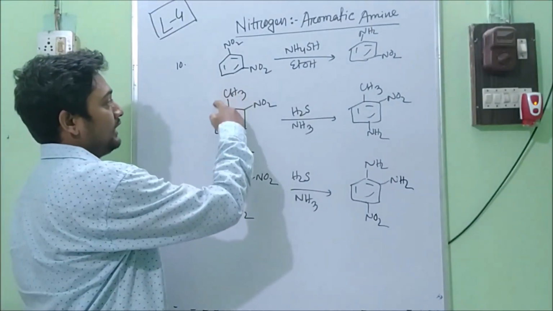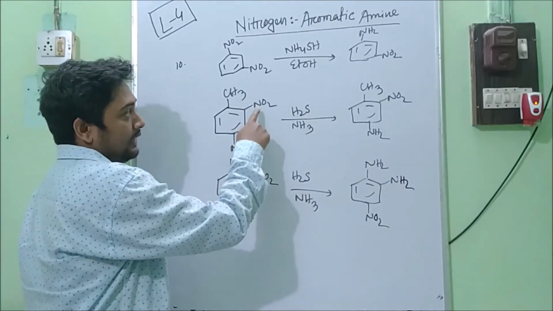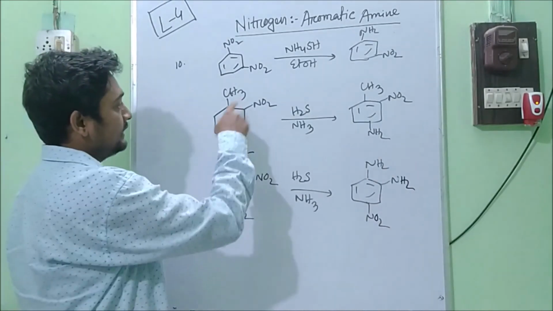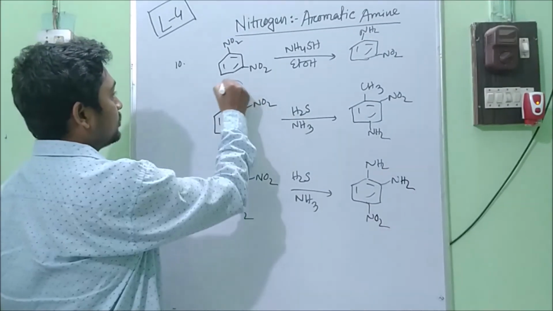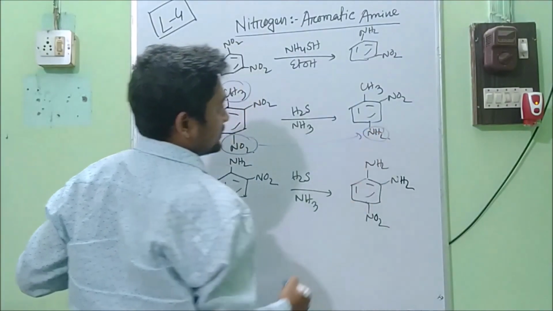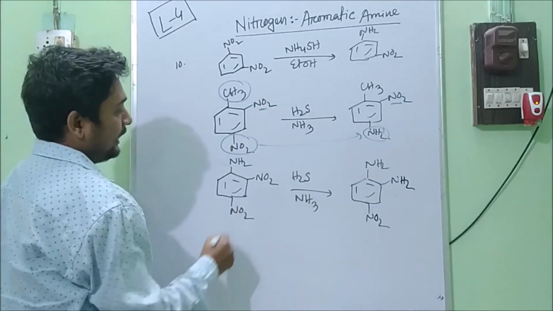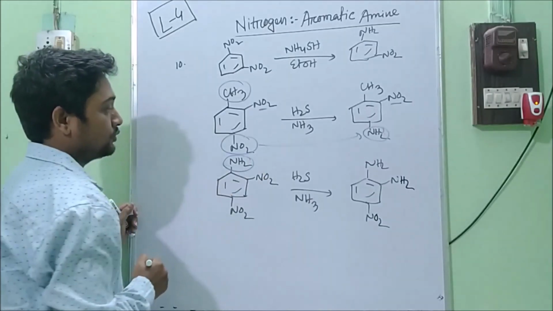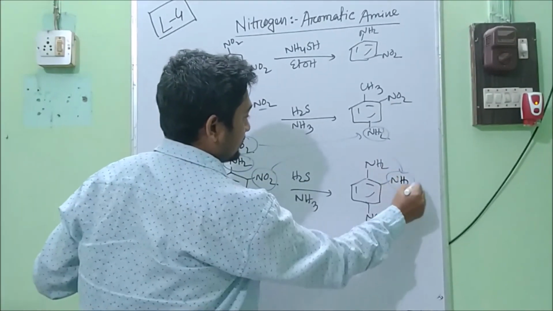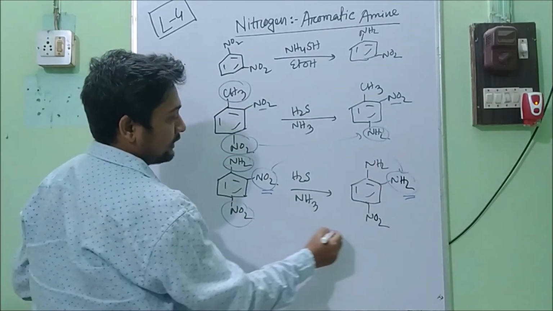And if we have any other group like methyl or NH2 at the ortho and para position, then in case of methyl group, the NO2 group converts into NH2 and this one remains intact. It will not reduce. And in case you have NH2, then this NO2 will convert into NH2, and this one will not reduce.